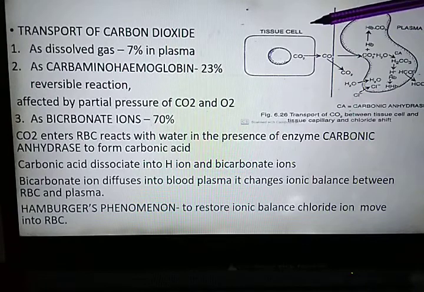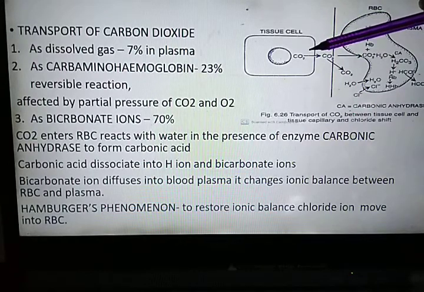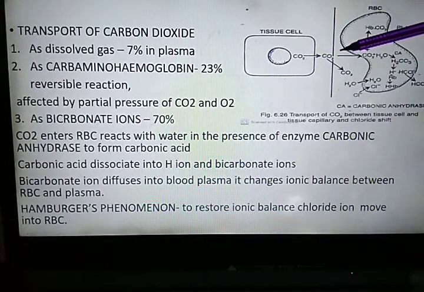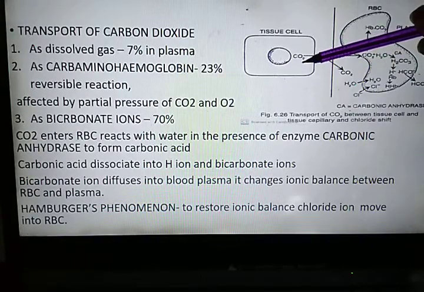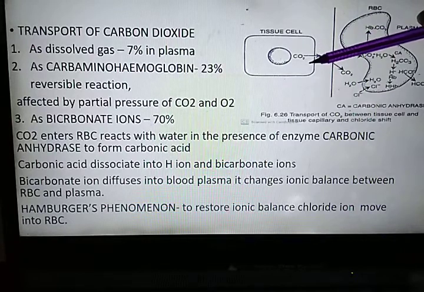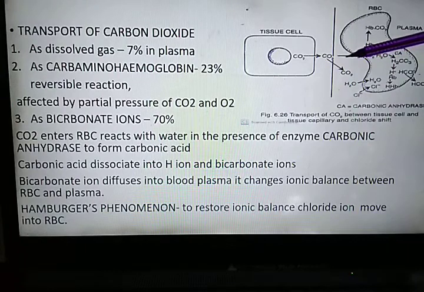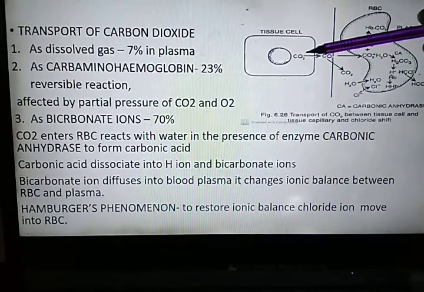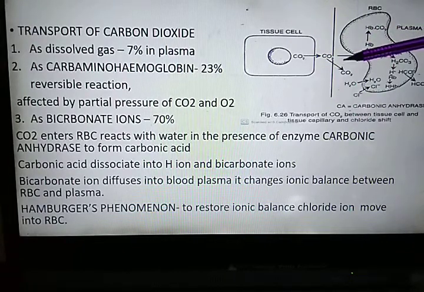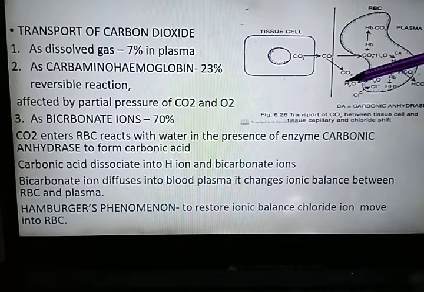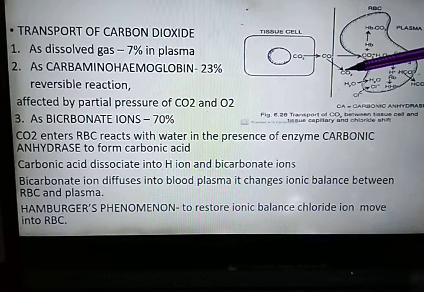Because in the tissue cell, the partial pressure of carbon dioxide is high as compared to the blood present in the capillary. That is, in the tissue cell, the partial pressure is 45 mm and in the blood present in the capillary it is 40. Due to the difference in their partial pressure, diffusion takes place from high partial pressure to low partial pressure. Now, the carbon dioxide which is present in the blood capillary is transported in three ways.